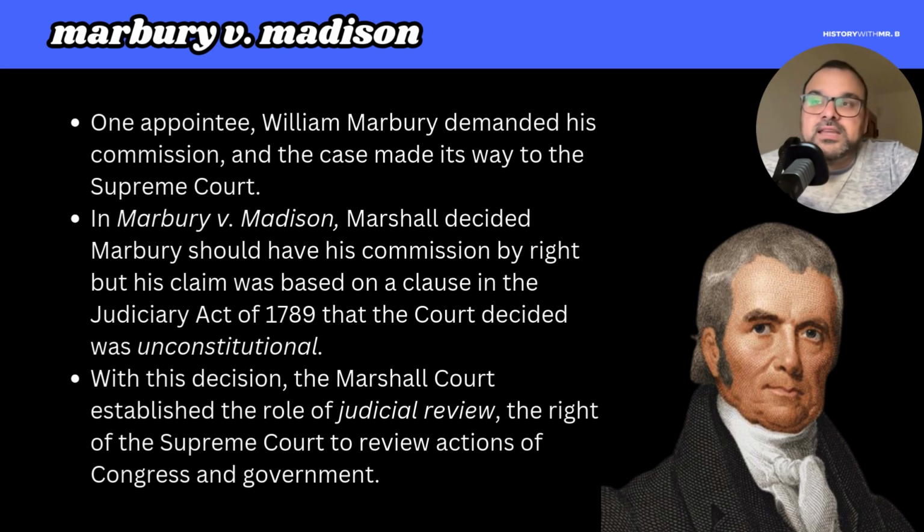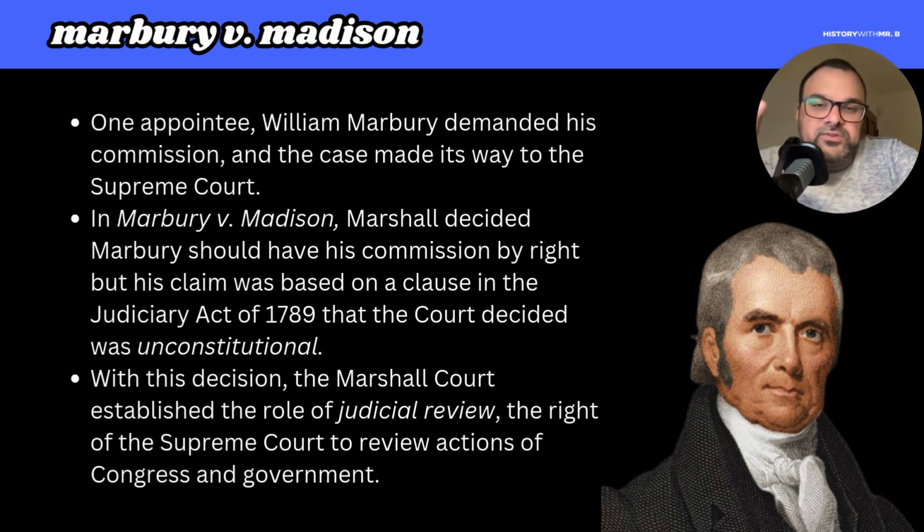But the clause that Marbury was requesting this under, through a law that was passed in 1789, the Judiciary Act of 1789, there was a clause in that law that had to do with it, and that was the claim that Marbury was using. Well, John Marshall said that claim that you're using is actually not constitutional. So therefore, we can't fulfill your request as a Supreme Court, because that law that you're using isn't constitutional.